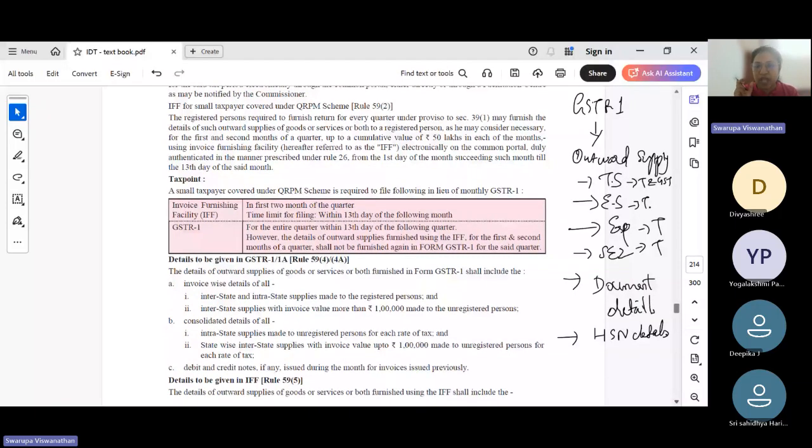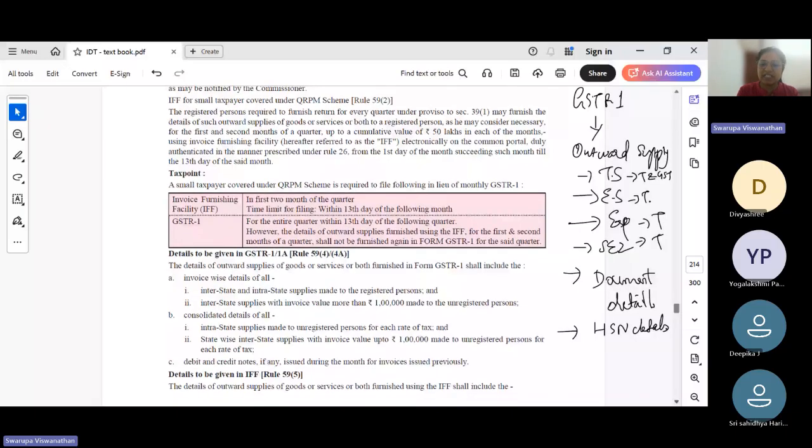HSN, that is a harmonized system of nomenclature. There is a separate number for each product, for each service under GST. So we'll have to mention the number, and then against the number we have to mention what is the taxable value and what is the GST amount. So all these details are the basic components of GSTR 1.